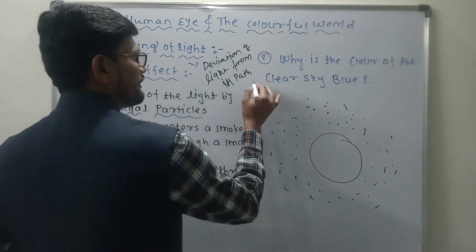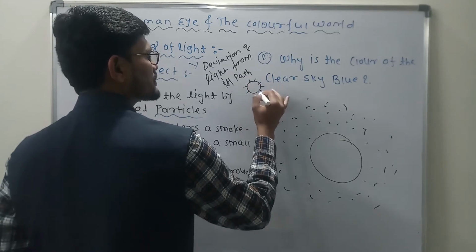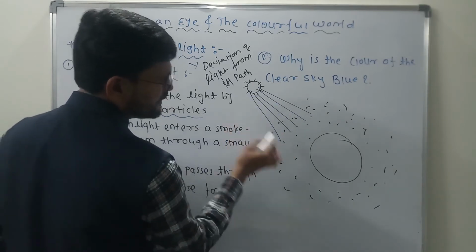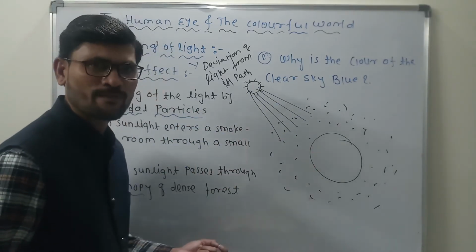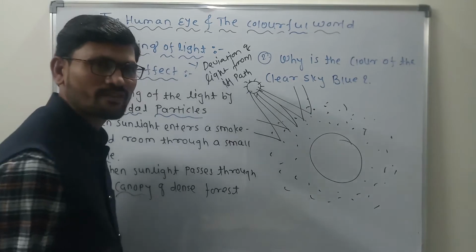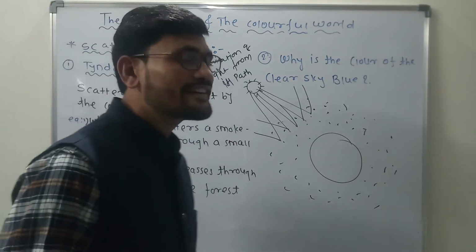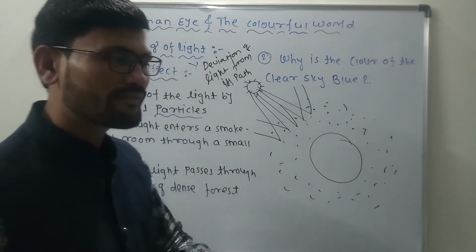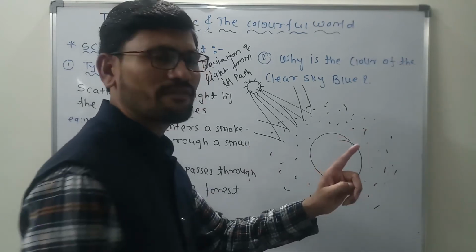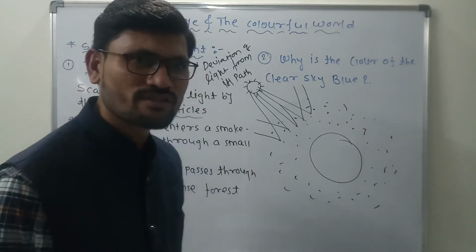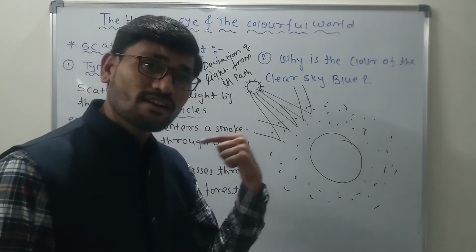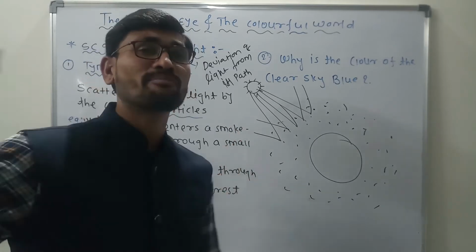Now what happens when this white light, the light which is coming from the sun, gets incident on these particles which are in the atmosphere? Light gets reflected back in the atmosphere itself, correct. As we know very well, as soon as the light is incident on any particle, the different colors are observed, that is the dispersion phenomenon. Dispersion takes place and the different colors of the light get scattered back in the atmosphere.